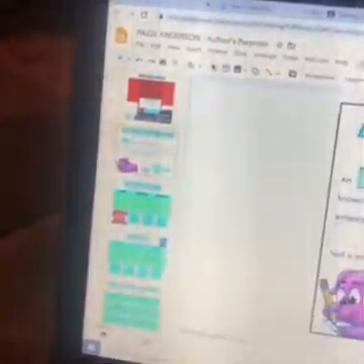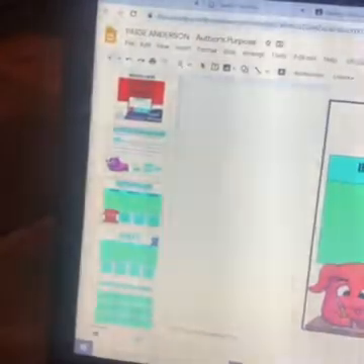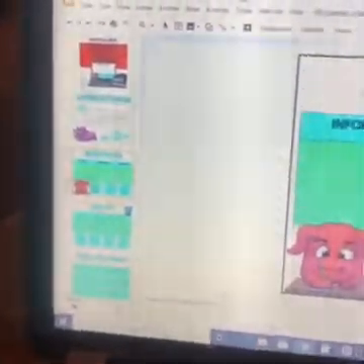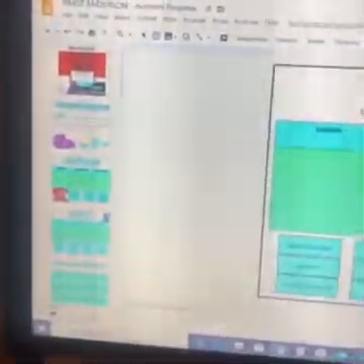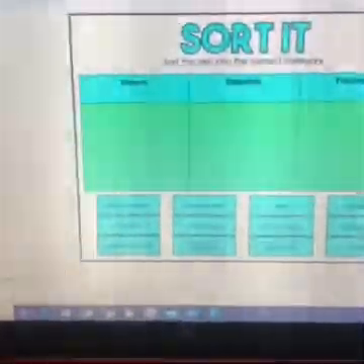The first slide is just an intro. The second slide looks like this. The third slide is definitions of inform, entertain, and persuade. You just drag the box over. And then the last one is called sort it, and you're just going to sort these.